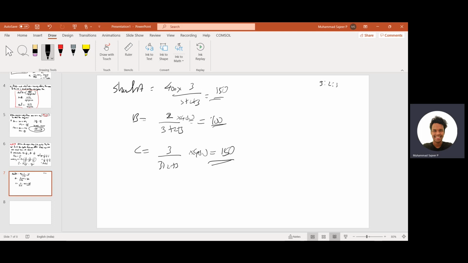So the idea is to make it a single day's work and take the ratio, depending on the question. To understand this area, work and wages, you'll have to do a lot of questions, think about how we can do it, and after that you'll be able to do it. I think this is enough for today. We'll come up with more problems in work and wages in the next session.